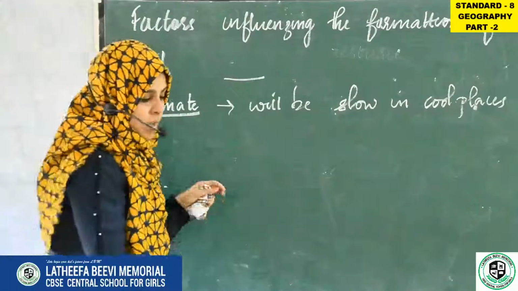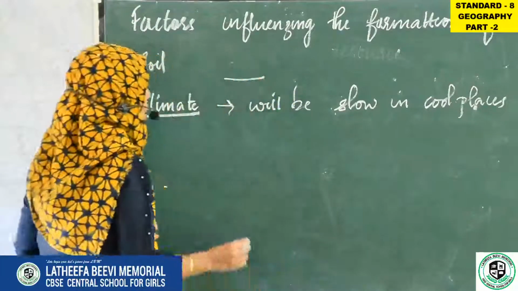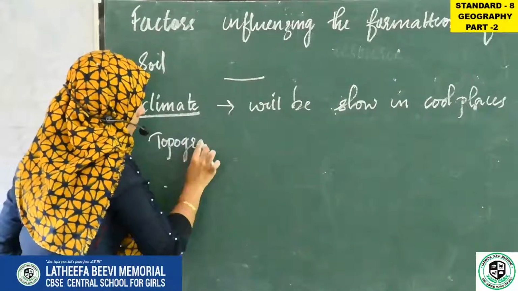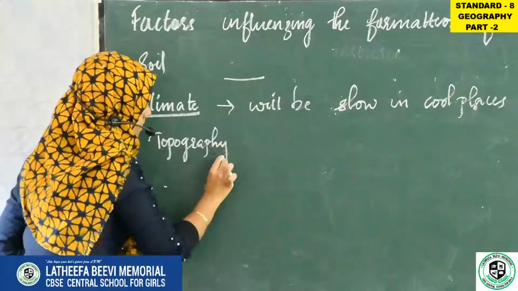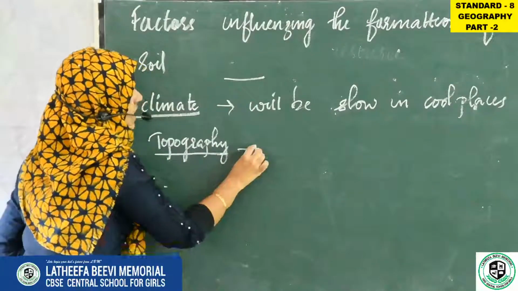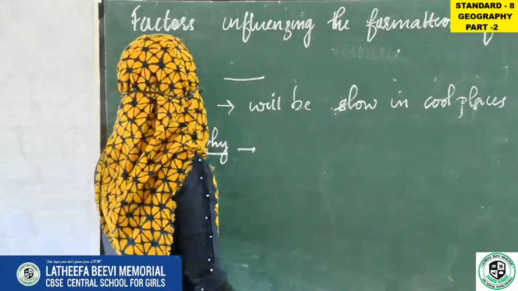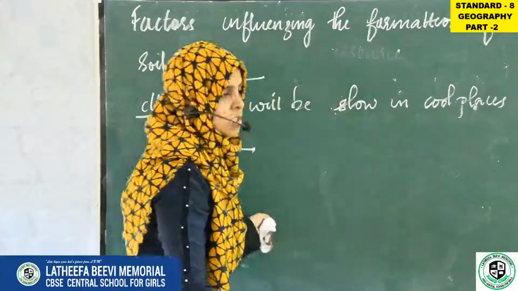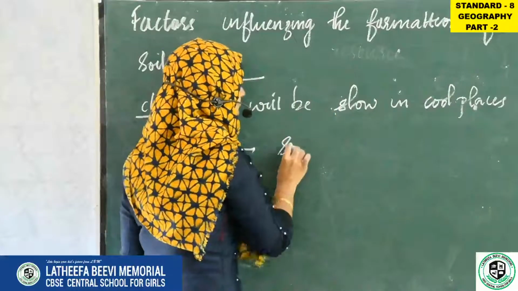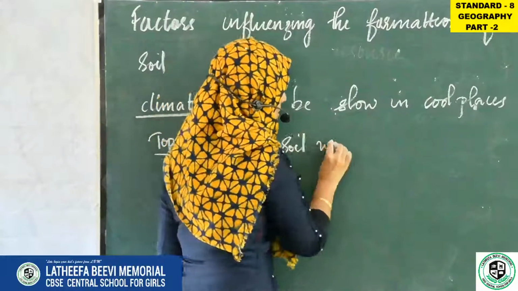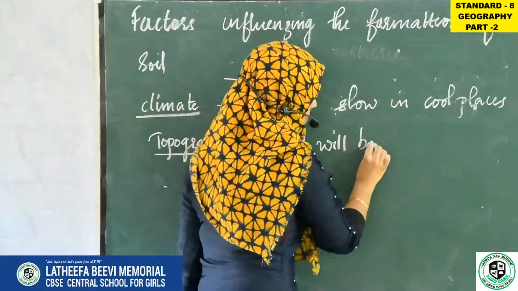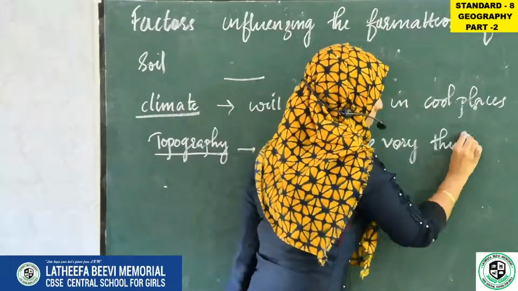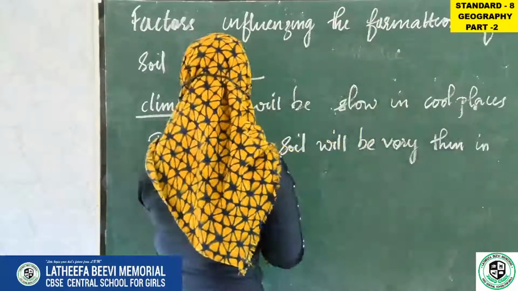And the second one is topography. The second factor that influences the formation of soil is topography. So soil will be very thin in steep slopes.